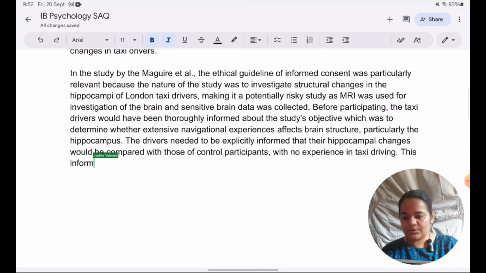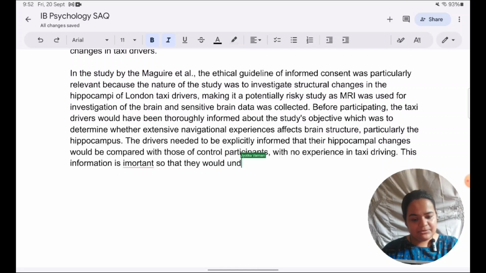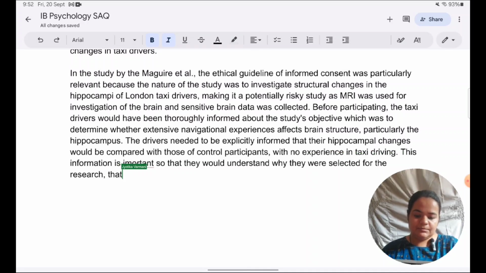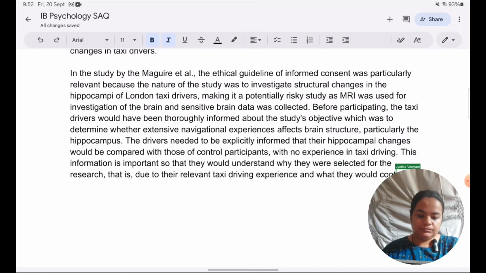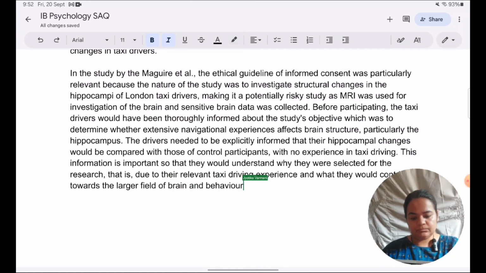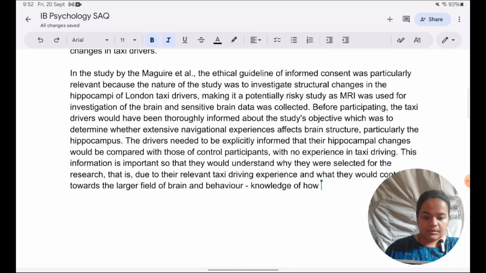This information is important so that they would understand why they were selected for the research, that is, due to their relevant taxi driving experience, and what they would contribute towards the larger field of brain and behavior, knowledge of how psychomotor experiences can contribute to motor development of the brain.